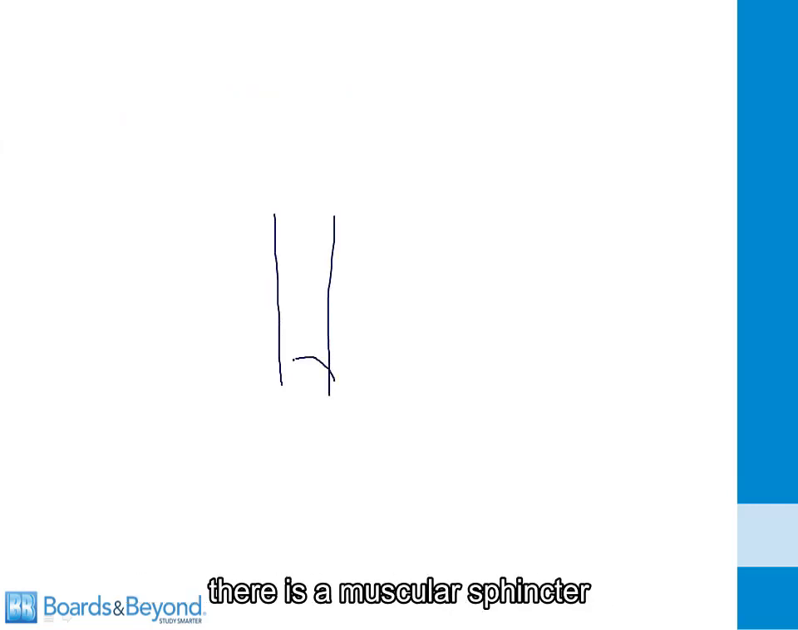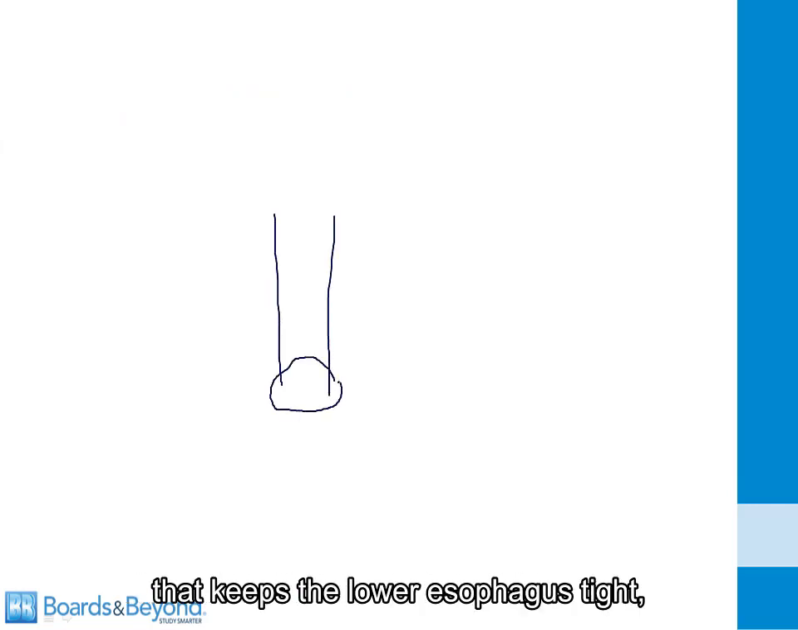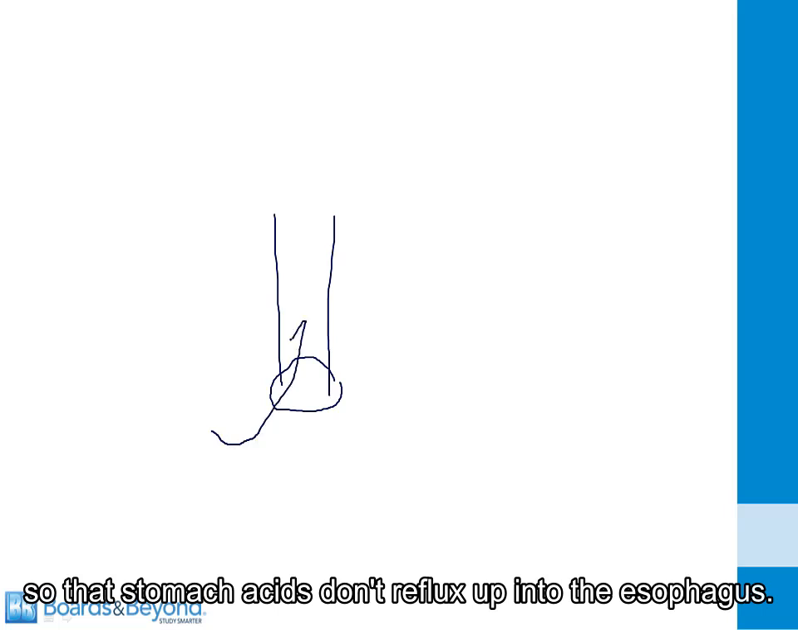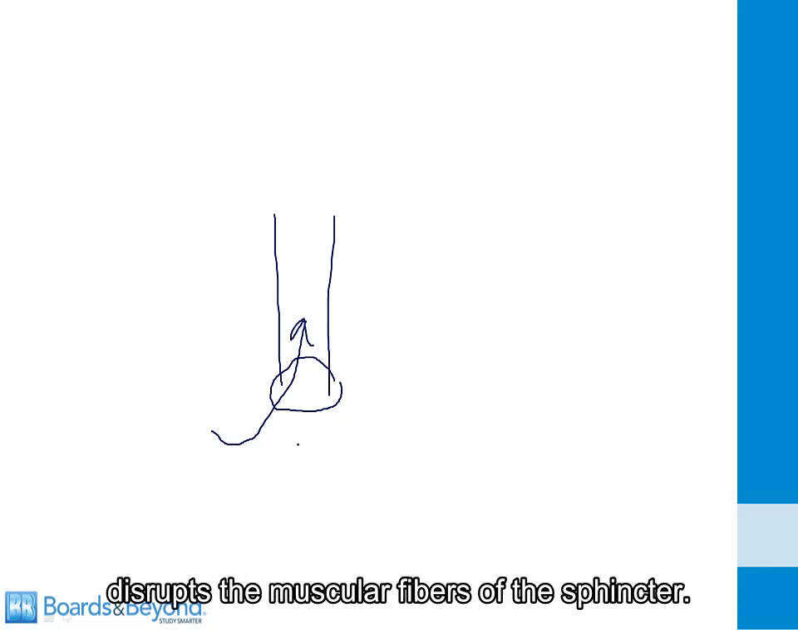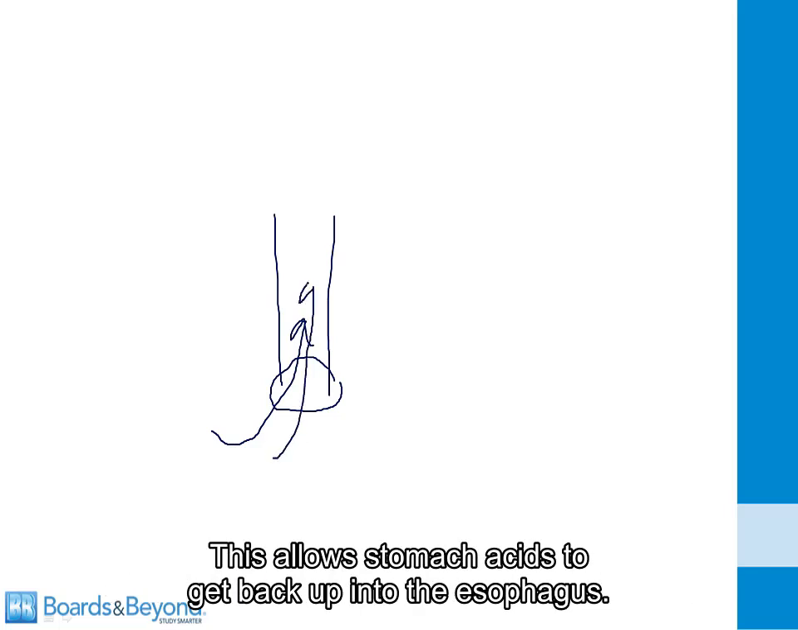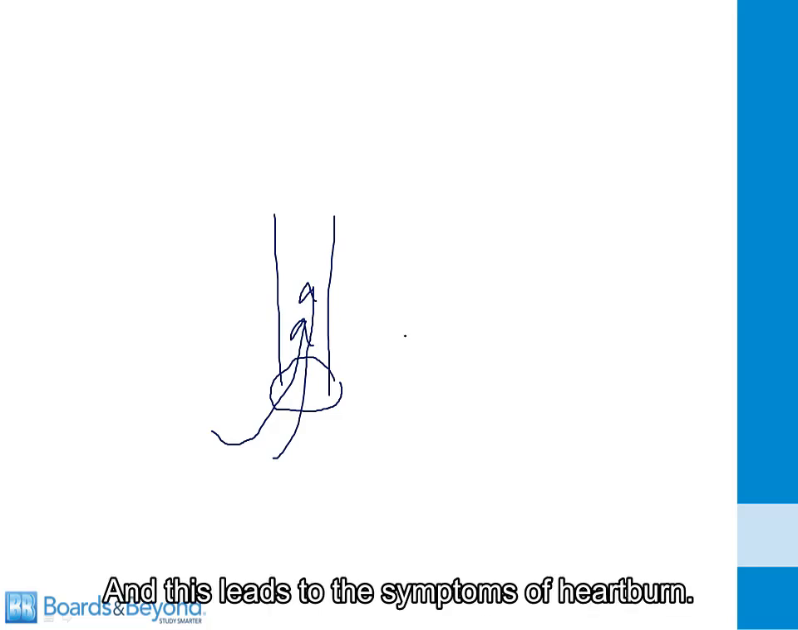This is easier to understand with a picture. At the bottom of the esophagus, there is a muscular sphincter that keeps the lower esophagus tight so that stomach acids don't reflux up into the esophagus. In scleroderma, collagen deposition disrupts the muscular fibers of the sphincter. This allows stomach acids to get back up into the esophagus, and this leads to the symptoms of heartburn.